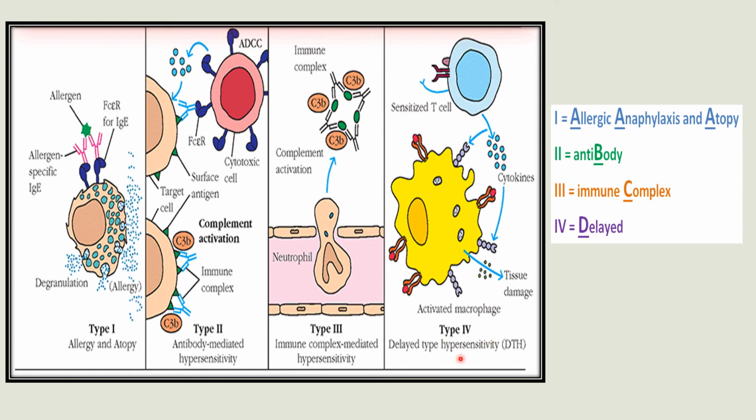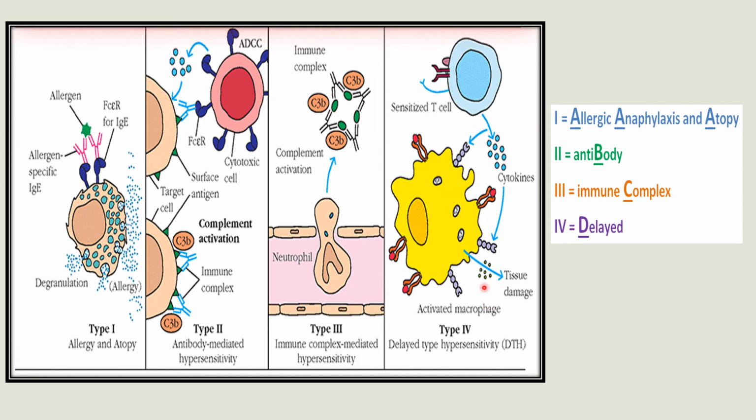And type 4. Type 4 is also known as delayed type hypersensitivity, because it will take a few days for the reaction to appear. That's why it is called delayed type hypersensitivity. And here Th1 cells will be attracting and activating macrophages. Okay. So it is very important to remember what immune components are involved in each of these hypersensitivity types. An example for this type 4 hypersensitivity is transplant rejection reaction or graft rejection reaction.